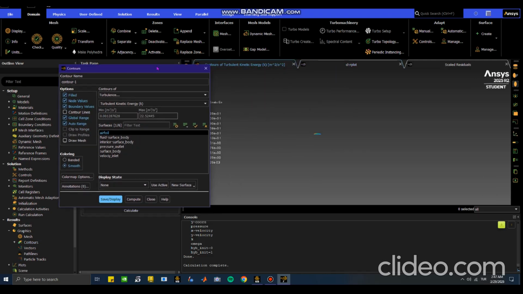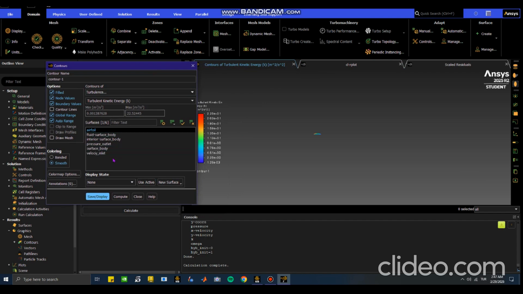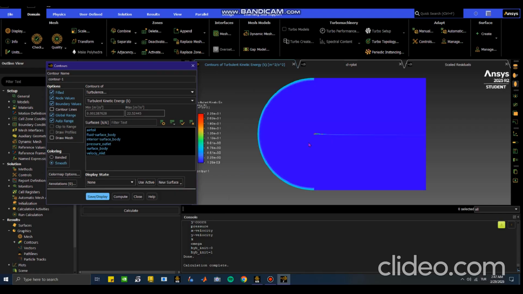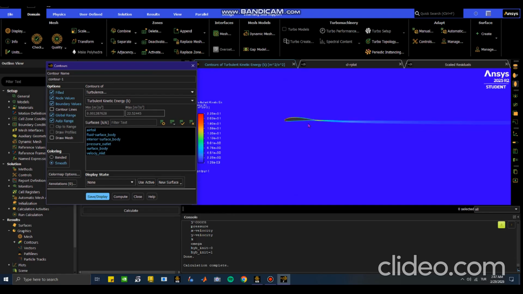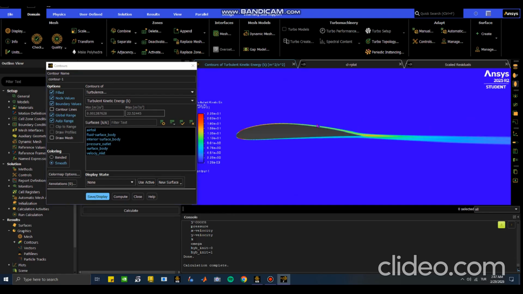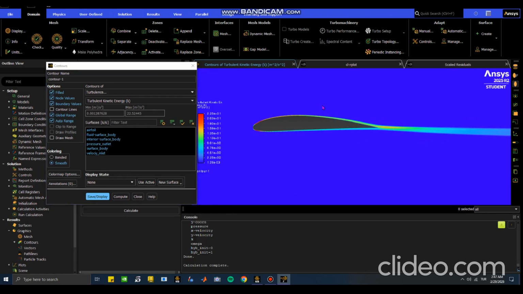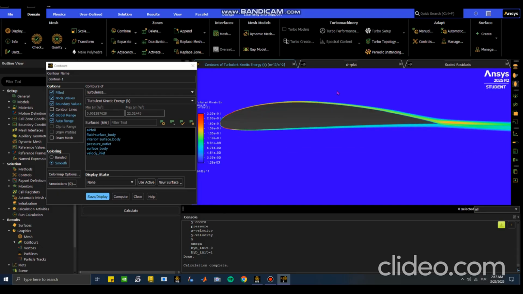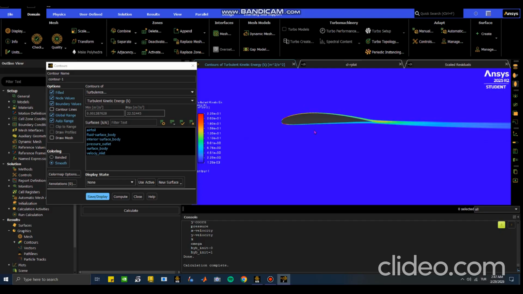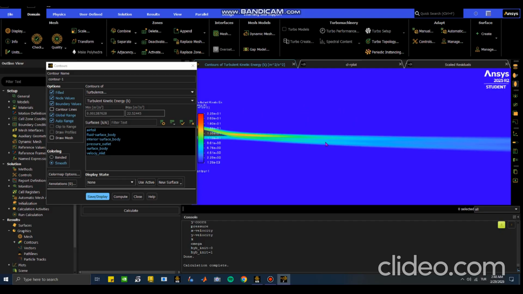Click airfoil. Also, actually, I want to see these as well, so that this might be a better visual for us. Yes, perfectly fine now. We can see the airfoil and the wake behind that.